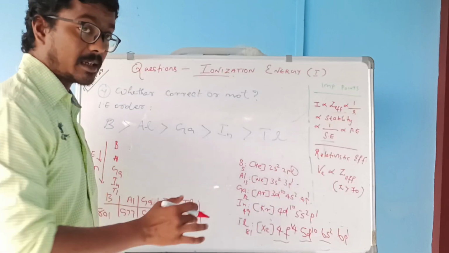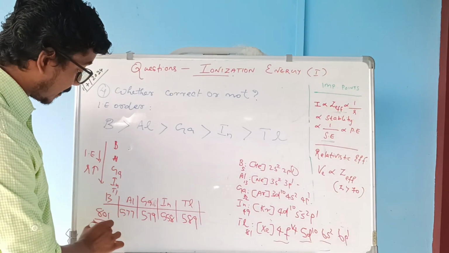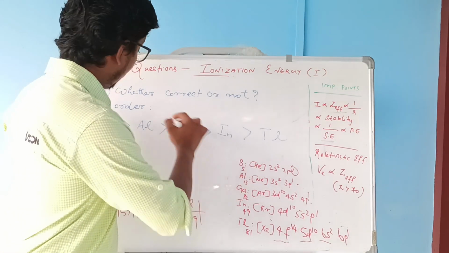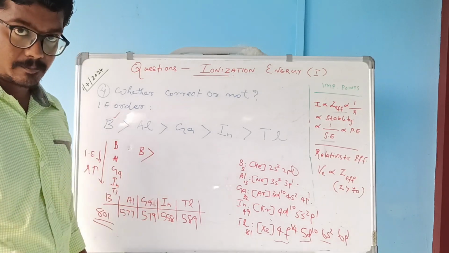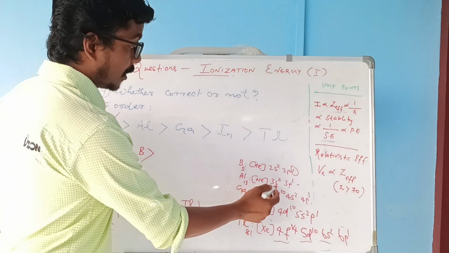That's the reason boron has an ionization energy of 801 kilojoule per mole. So this one is correct: boron is always greater. What about aluminum? We will look into aluminum.